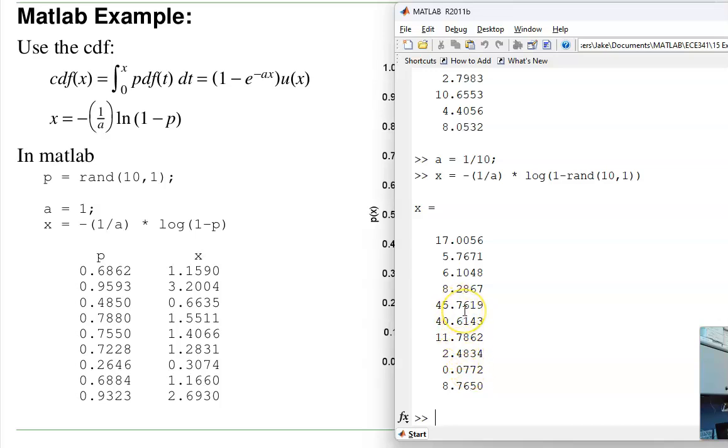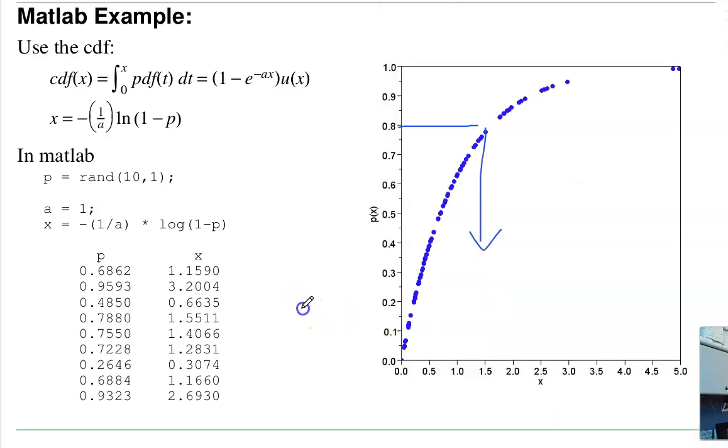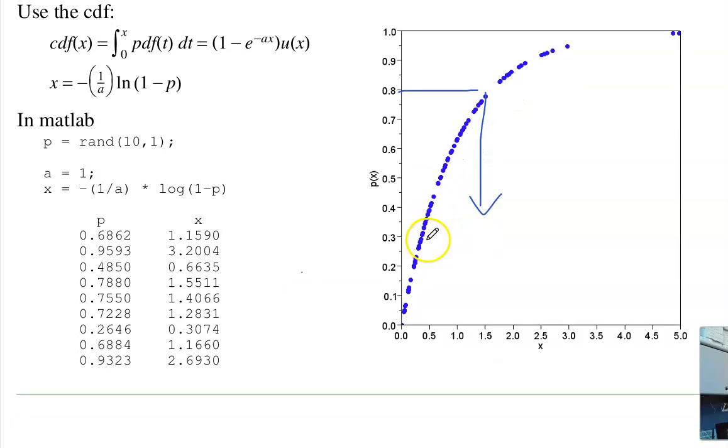Here the biggest number I got is 45. Again, for an exponential, the probability could go out to infinity. The probability gets smaller and smaller, but there is no upper limit to how large the number can be, like there's a 68. That's an exponential distribution.